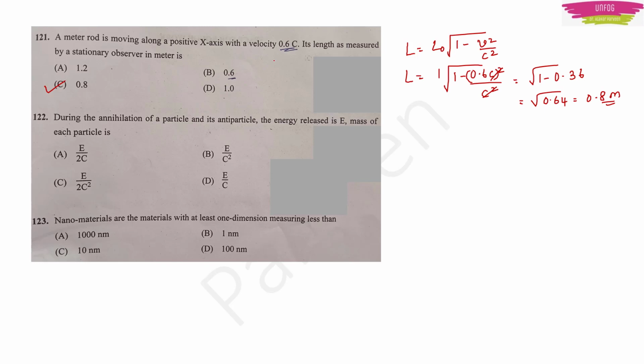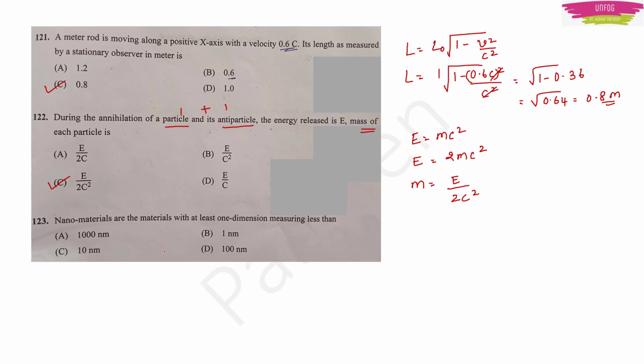Okay. Next question. During the annihilation of a particle and its antiparticle, the energy released is E. Mass of each particle is asked. For one single particle, energy is E equal to mc square. They are talking about annihilation of a particle and its antiparticle, that is, there are two particles. So for two particles, energy will be twice mc square. They are asking the mass of each particle, so m will become E by 2c square. So option C will be the right answer.